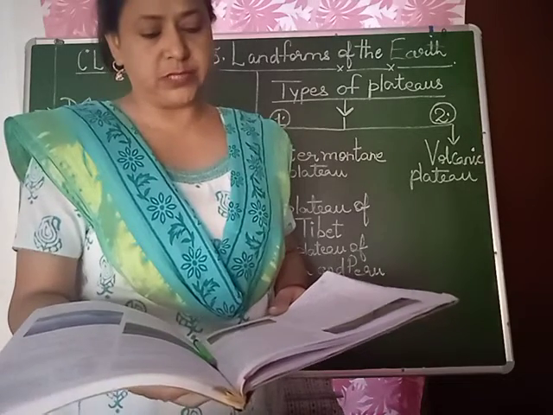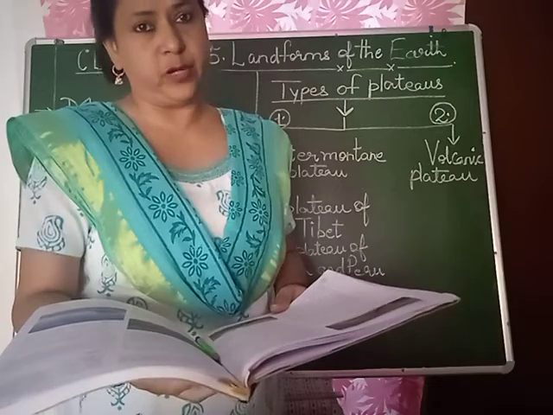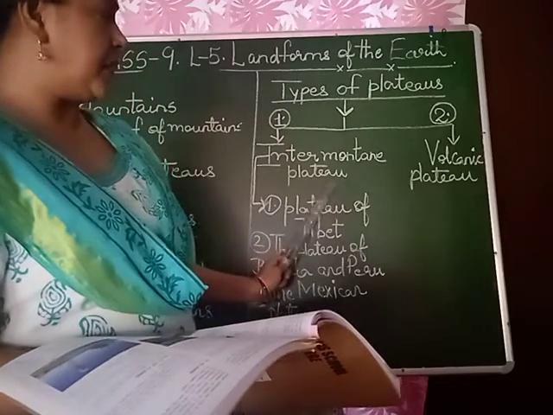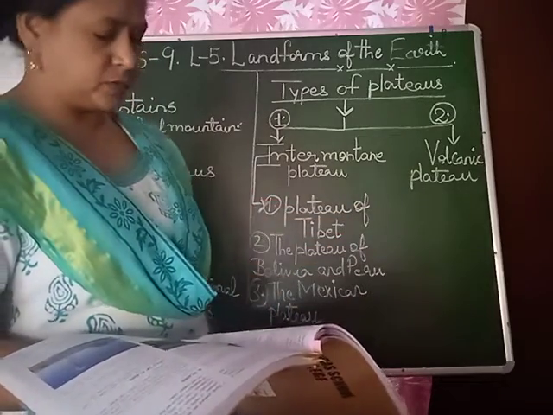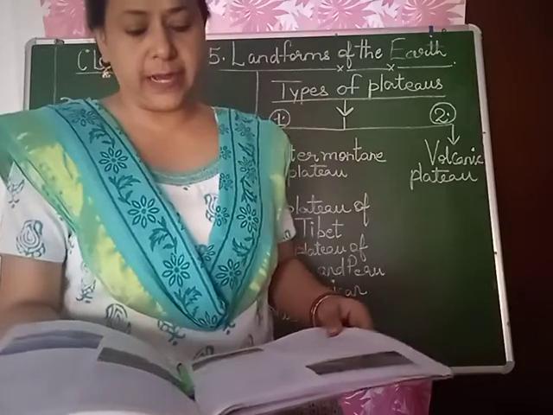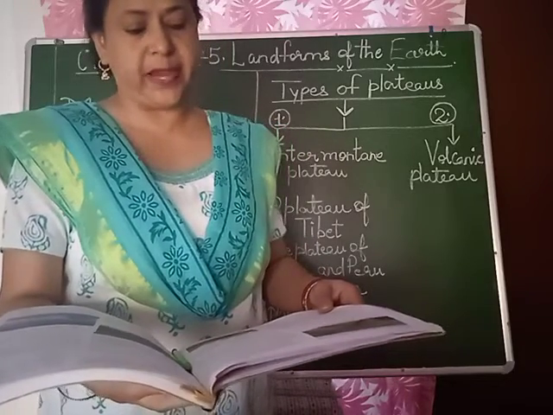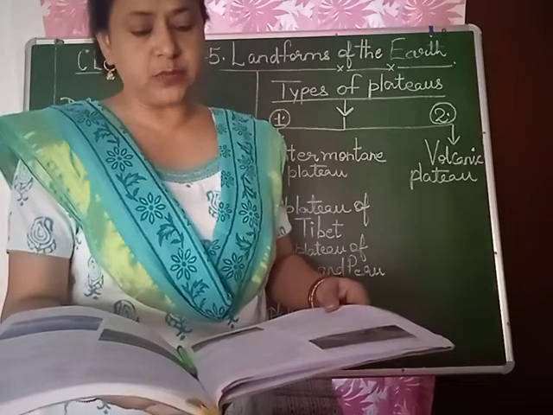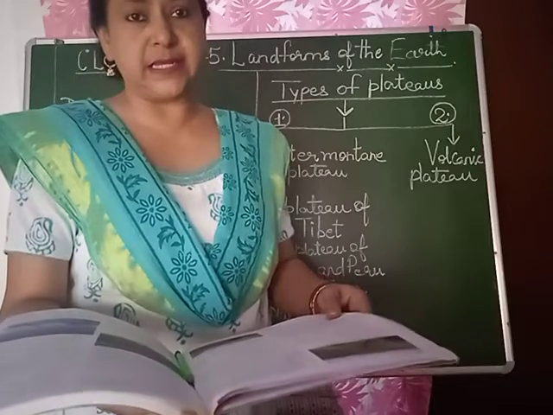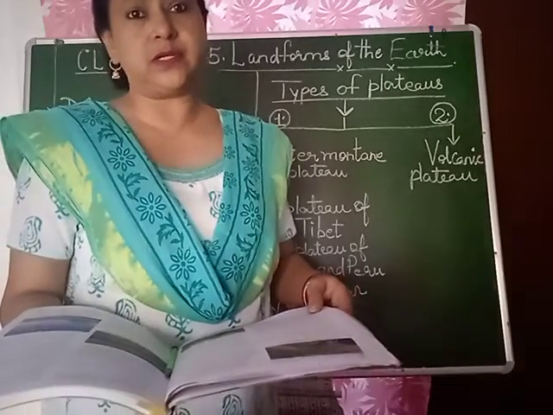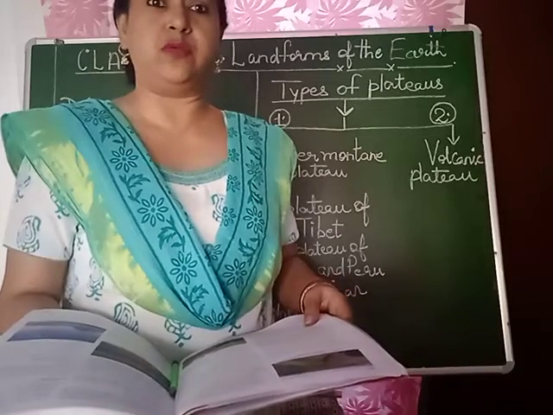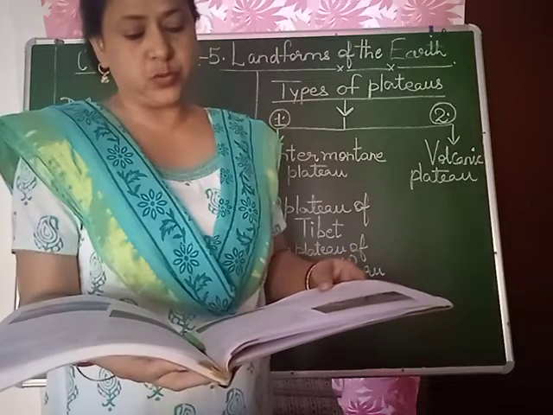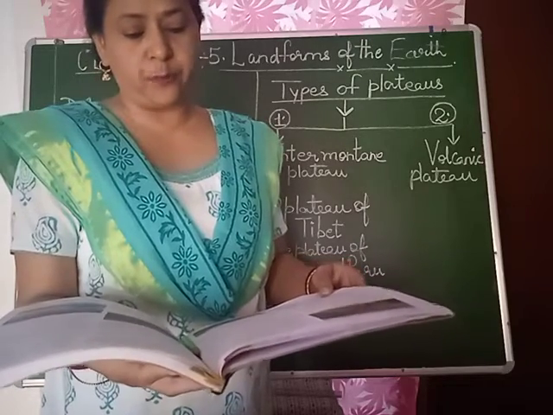Types of plateaus: intermontane plateau and volcanic plateau. Children, there are two types of plateaus: intermontane plateaus and volcanic plateaus. These include the highest, largest and in many respects most complex plateaus of the world. They are surrounded by mountains, hence known as intermontane plateaus. So children, these plateaus are surrounded by mountains all over. Their surface shows an extraordinary variety of topographic features.